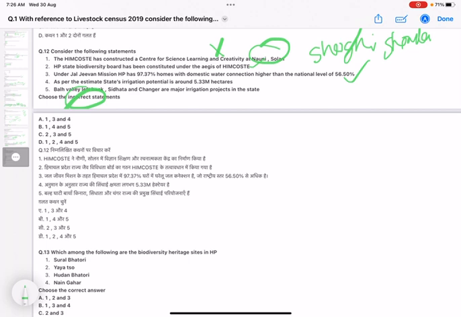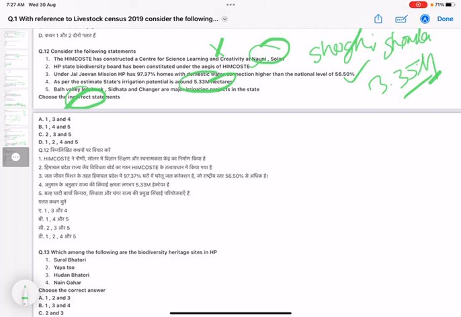Fourth is as per the estimate, state's irrigation potential is around 5.33 million hectares. This statement is incorrect because the total irrigation potential in the state is about 3.35 million hectares. You have only about 5.83 million hectares as cultivable land. So this statement is incorrect.